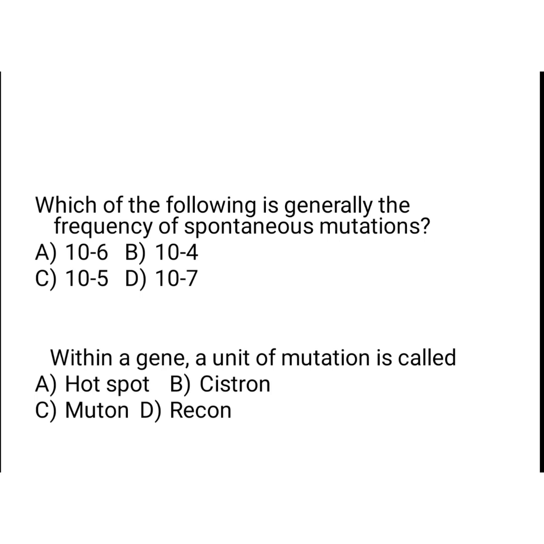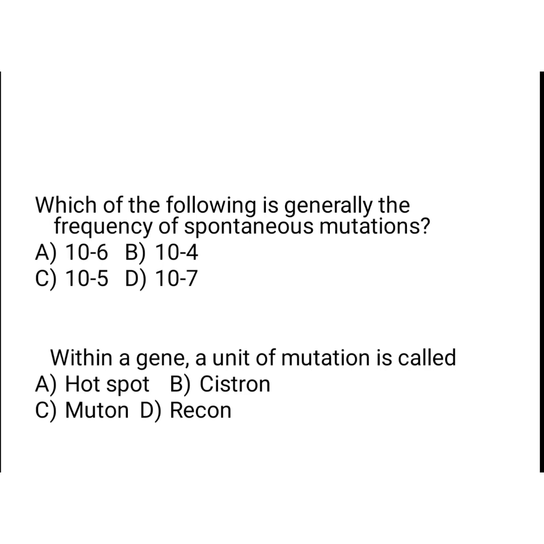And next question, which of the following is generally the frequency of spontaneous mutations? That is 10 to the power minus 6, 10 to the power minus 4, 10 to the power minus 5, 10 to the power minus 7. First, what is spontaneous mutation? You must know. Spontaneous mutation is the mutation that occurs naturally. The frequencies of these mutations are very low. Here the answer is 10 to the power minus 6.